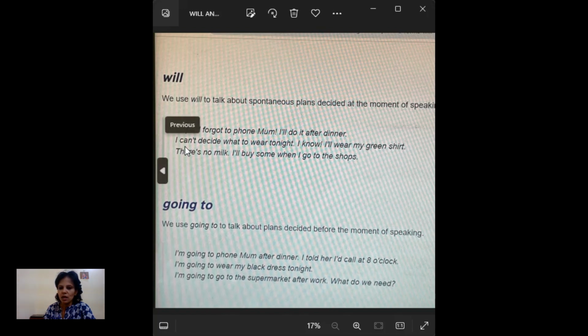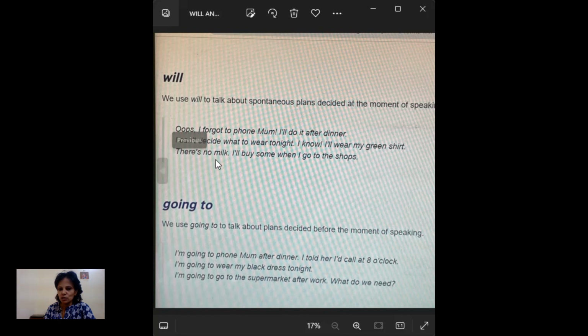And the next one: I can't decide what to wear tonight. I know, I will wear my green shirt. These are all not planned. All of a sudden, she decided to go somewhere. So she's thinking, I can't decide what to wear tonight, and at the right moment she decides. So that is why she's using will.